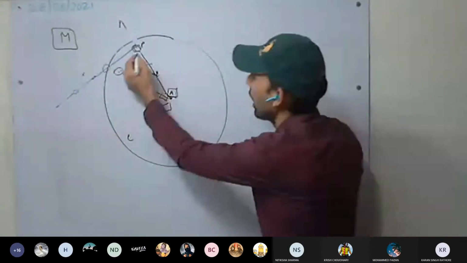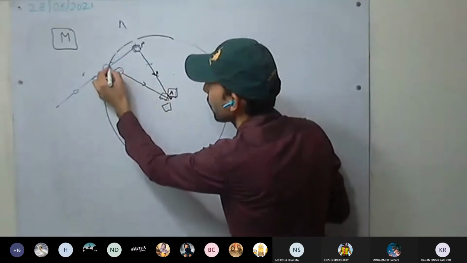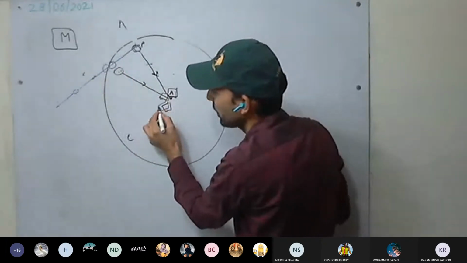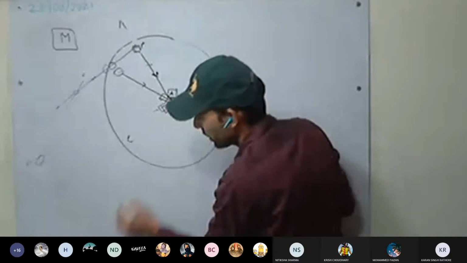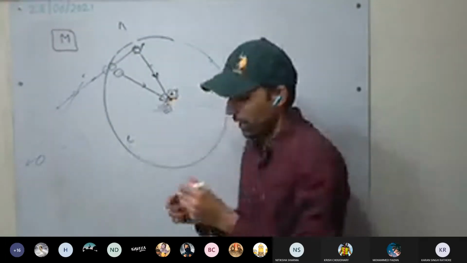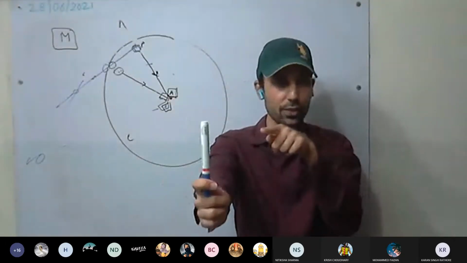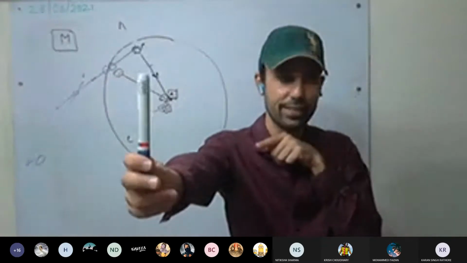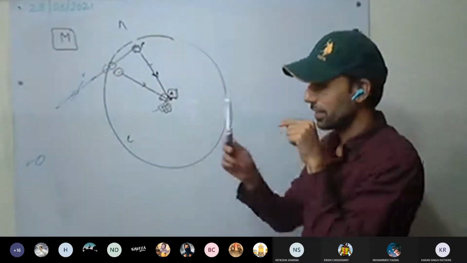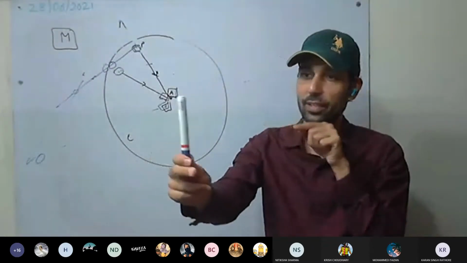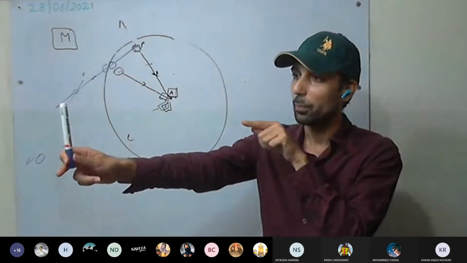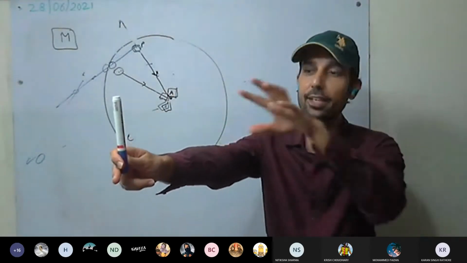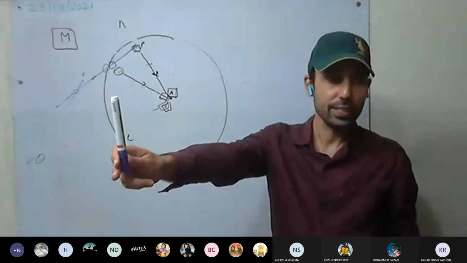So on the ground, it will appear that it is moving in a straight line. But for this person, after some time, the person will be here, and the stone will be somewhere here in a straight line. After some more time, the stone will be somewhere here. So it will always remain in front of the observer. It seems like it is moving away. Yes or no? You can see it is always in front of the observer, but moving away, that is, radially outward it is moving.